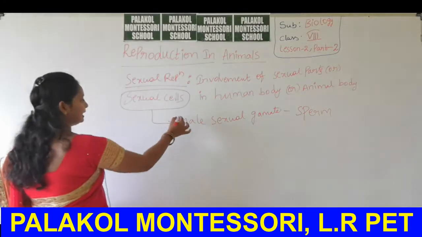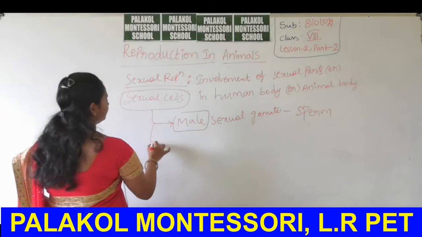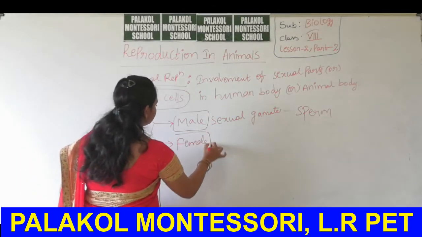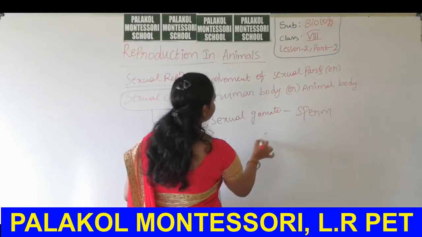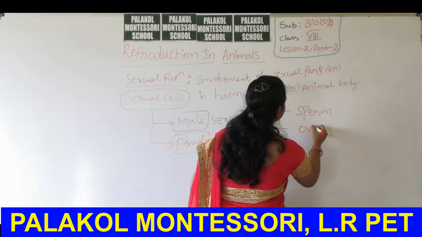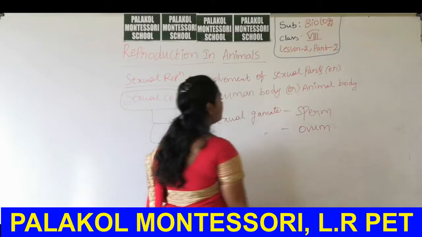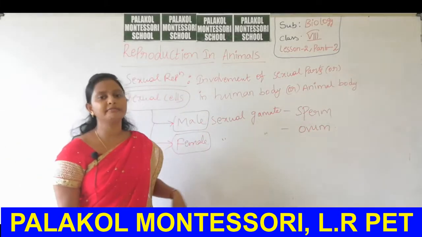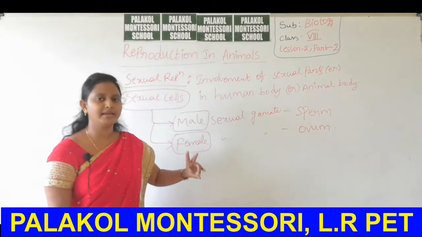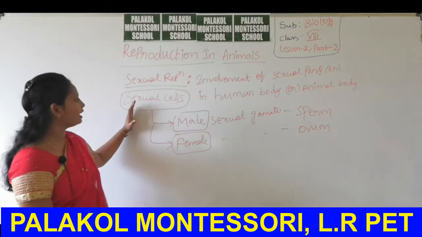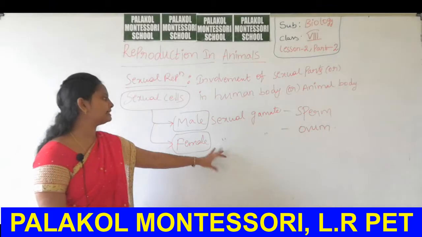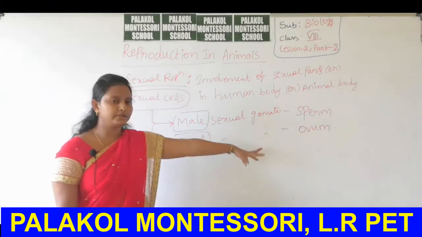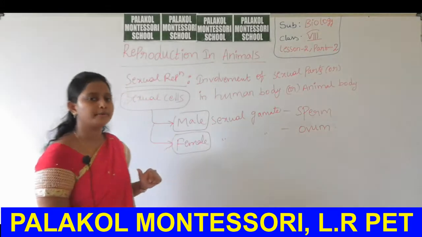The female sexual gamete is the ovum. Sexual reproduction takes place between two individuals, male and female, so the involvement of two gametes takes place. The male reproductive gamete is the sperm cell and the female reproductive cell is the ovum.